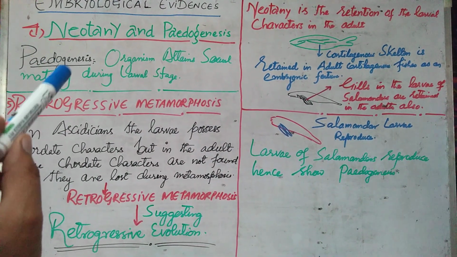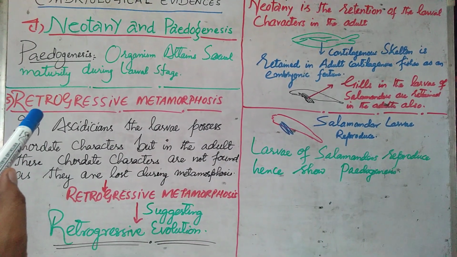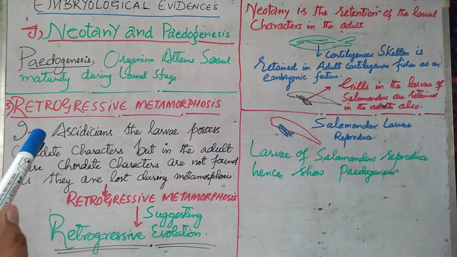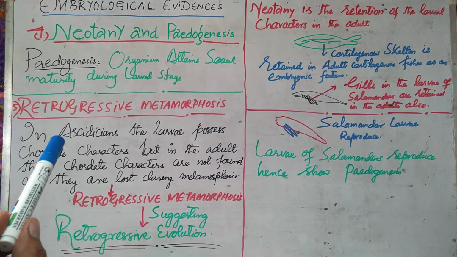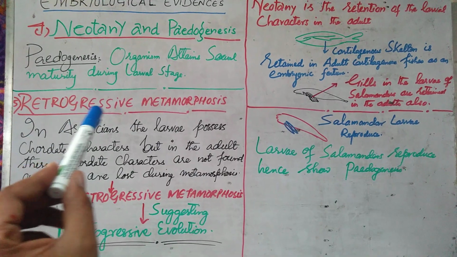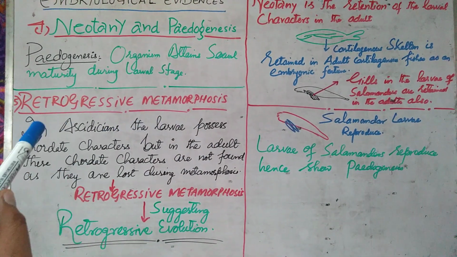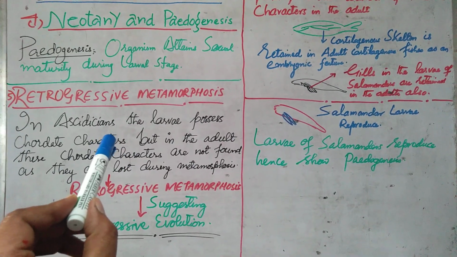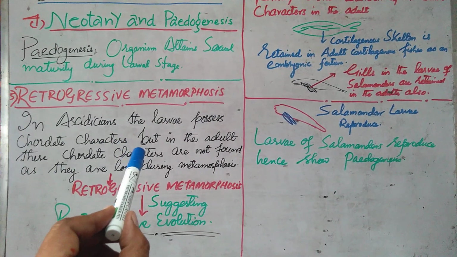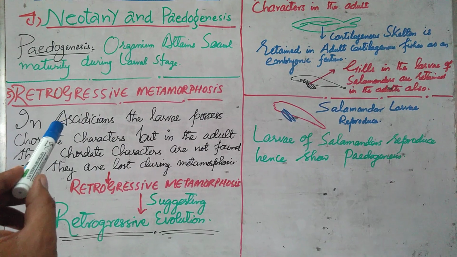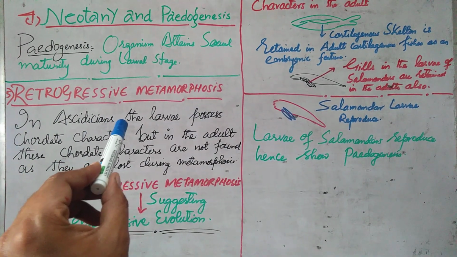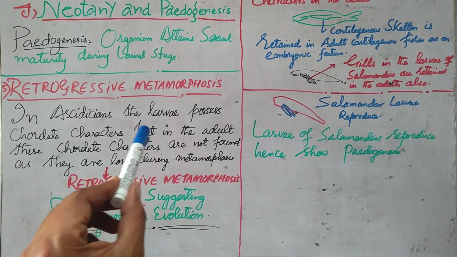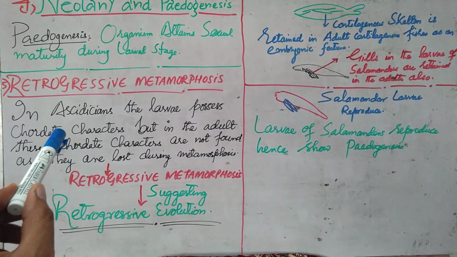After that, the last evidence from embryology is the retrogressive metamorphosis. Usually what we see is that evolution is progressive. It means that in evolution, the organisms usually have a tendency of acquiring advanced characters. But if we take the example of ascidians, in the ascidians, the larvae possess advanced characters. It means they possess the caudate characters.